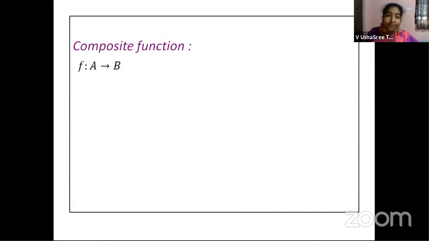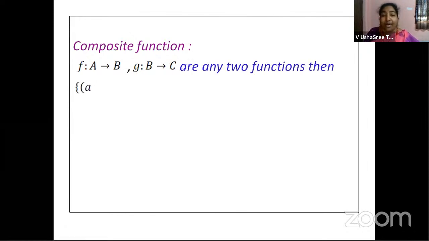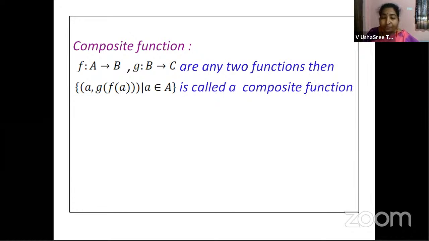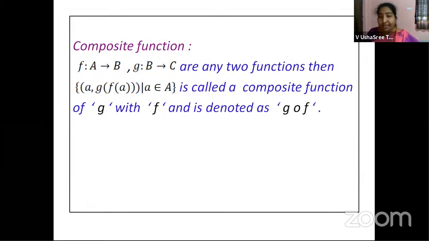Composite function. F maps A to B and G maps B to C. We have two functions, two different functions, right? F has got mapped from A to B and G is from B to C. What are these A, B, C? They are three different sets. Then these two are any two functions. Then (a, g(f(a))) such that a belongs to A is called a composite function of g with f and is denoted as g circle f.